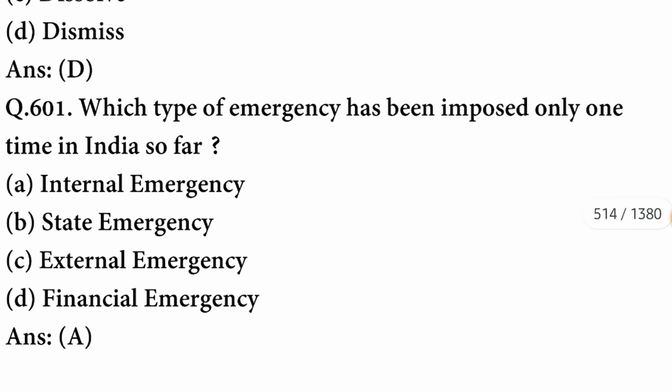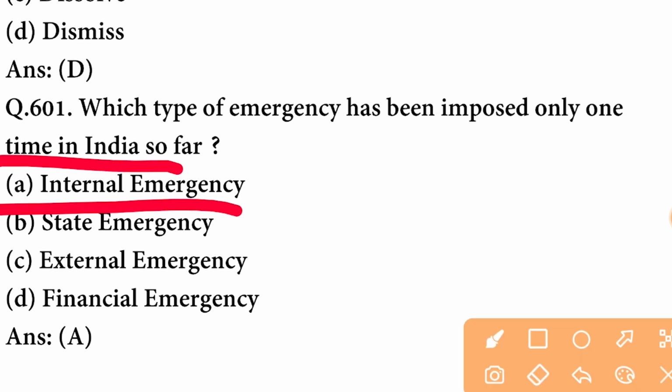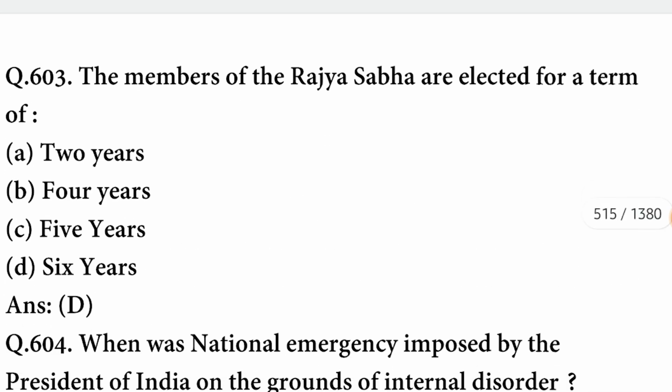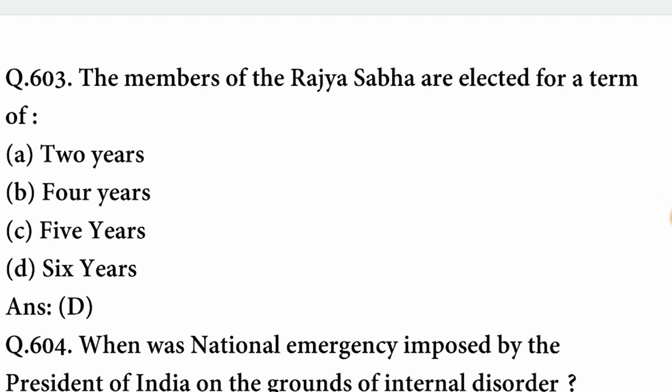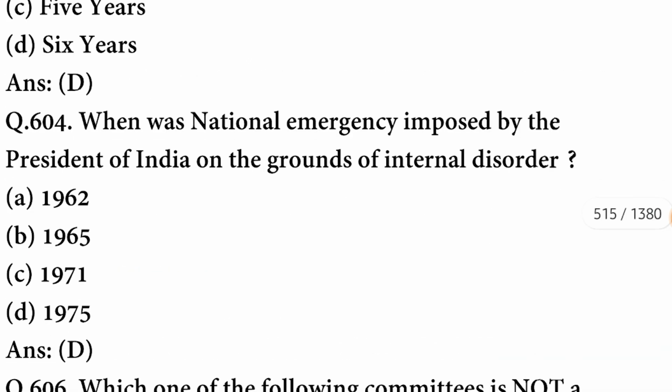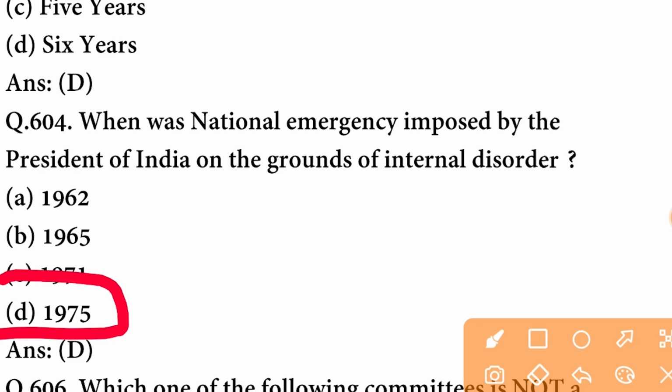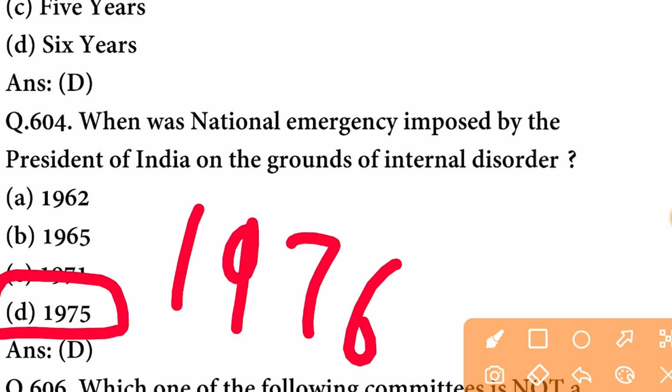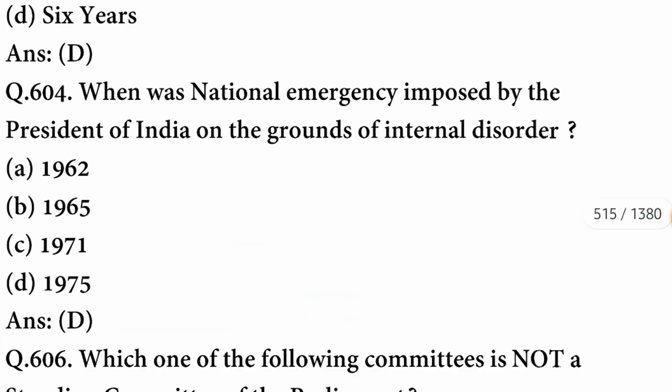Which type of emergency has been imposed only one time in India so far? It was internal emergency. A option is correct. The members of the Rajya Sabha are elected for a term of 6 years. D option is correct. When was national emergency imposed by the President of India on the grounds of internal disorder? It was imposed in the year 1975. The option is correct here.